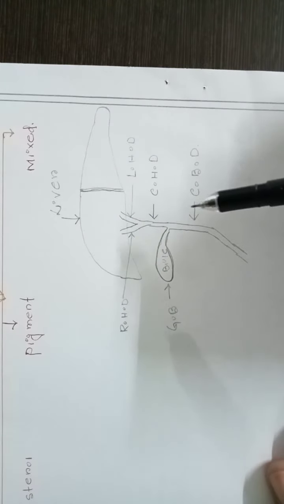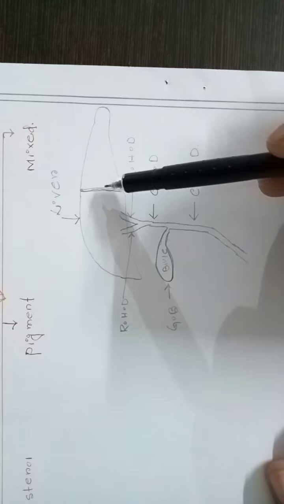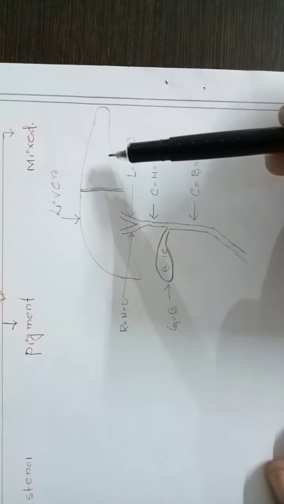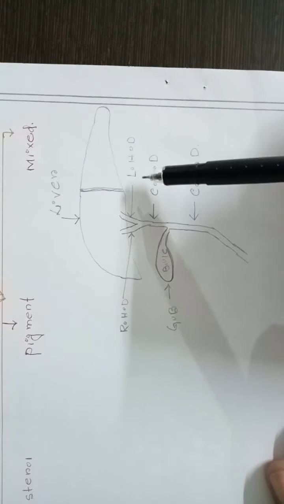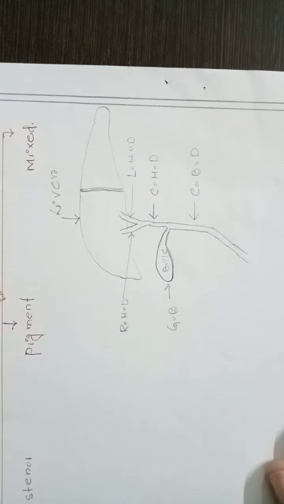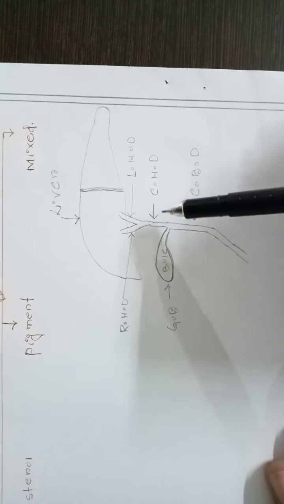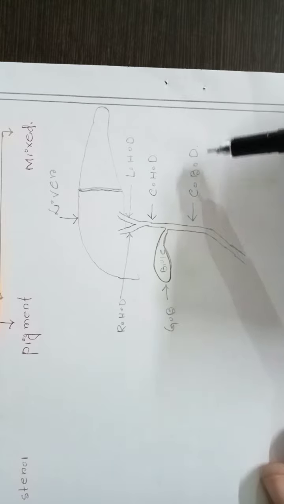Liver. So this is the liver, and this ligament is called falciform ligament. The liver is divided into the right side and the left side, and this is called the right hepatic duct, and this is the left hepatic duct, and this is the gallbladder. So we'll see gallbladder stone or cholelithiasis. This is the common hepatic duct, and this is the common bile duct.